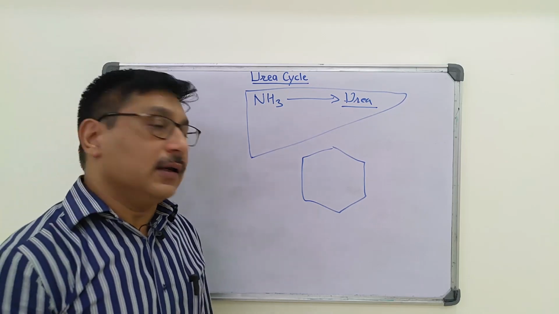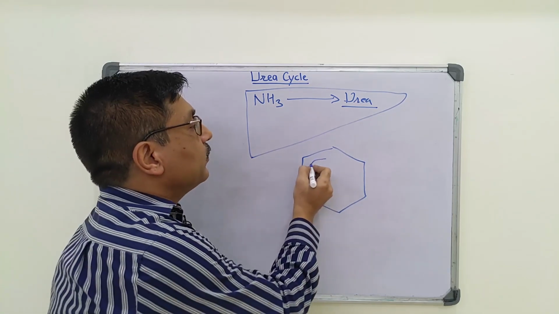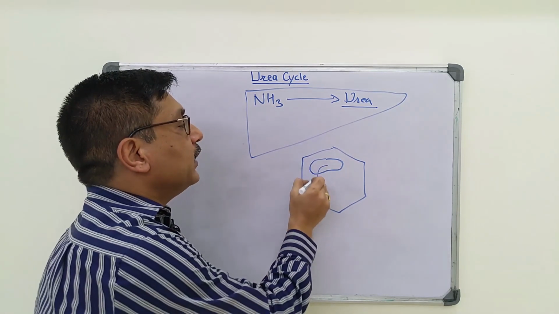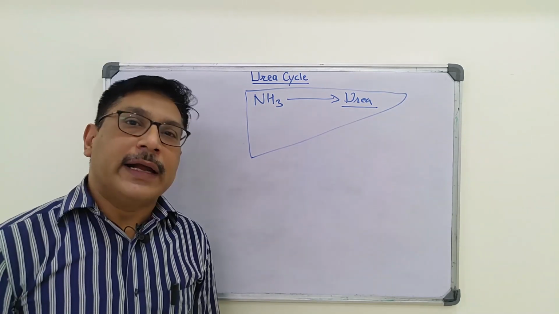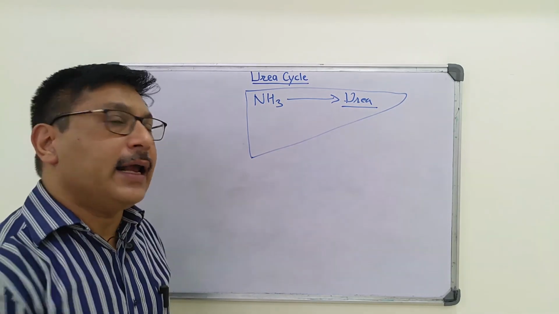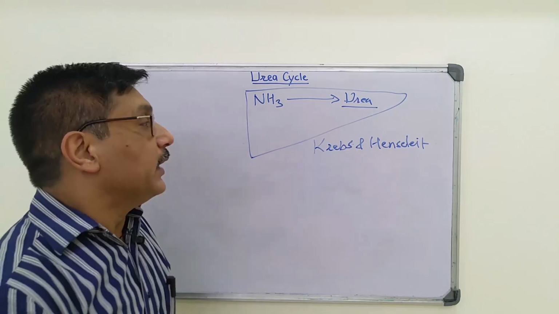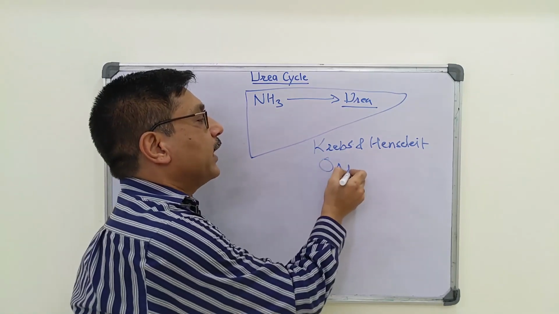The urea cycle operates partly in mitochondria and partly in cytosol. Scientists Krebs and Henseleit described the urea cycle first. It is also called the ornithine cycle.